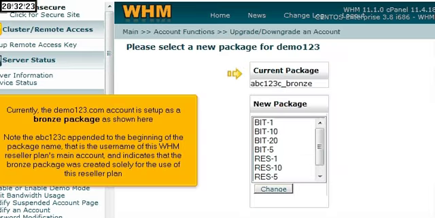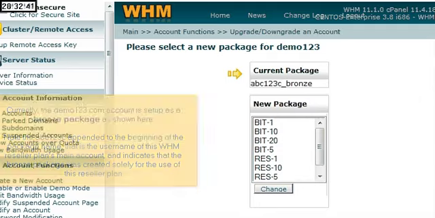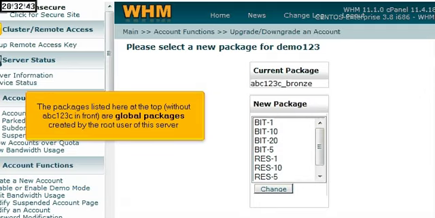Currently, the Demo123.com account is set up as a Bronze package as shown here. Note that the ABC123C appended to the beginning of the package name is the username of this WHM Reseller Plan's main account, and indicates that the Bronze package was created solely for the use of this reseller plan. The packages listed here at the top, without ABC123C in front, are global packages, created by the root user of this server.